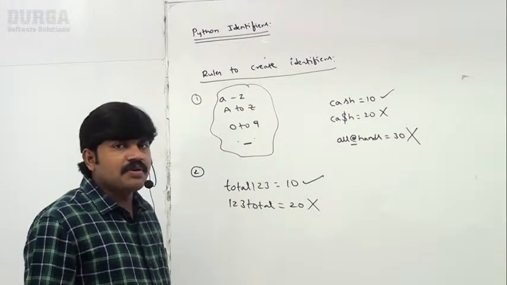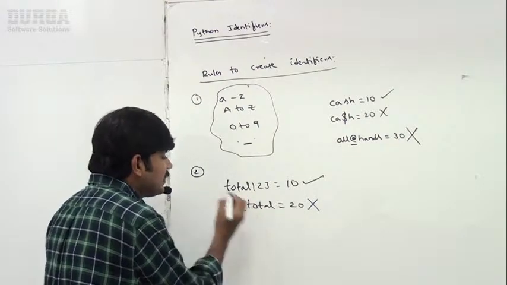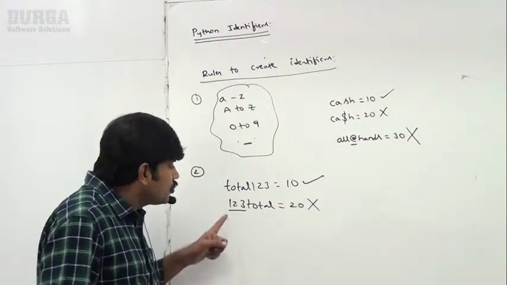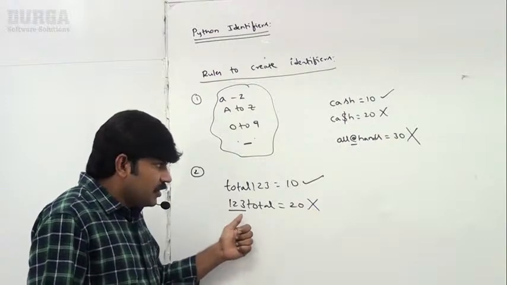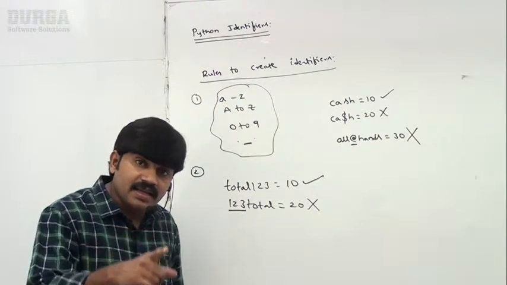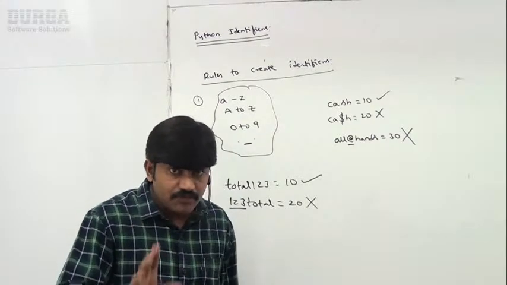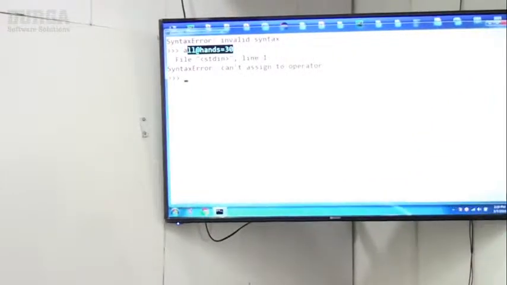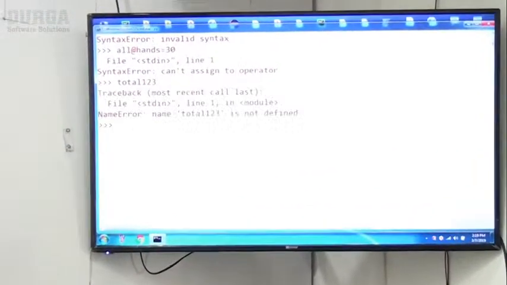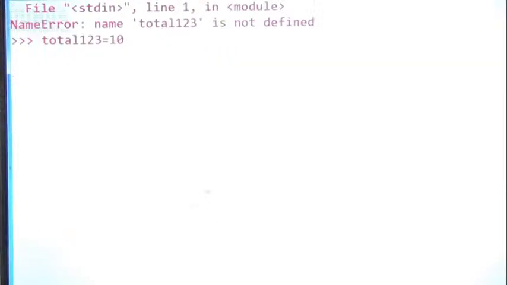Very simple. The reason is an identifier should not start with a digit. Observe that. By mistake, if an identifier starts with a digit, immediately syntax error. Remember, the second rule: identifiers cannot start with a digit. Observe carefully. Here I am taking total123 is equal to 10.